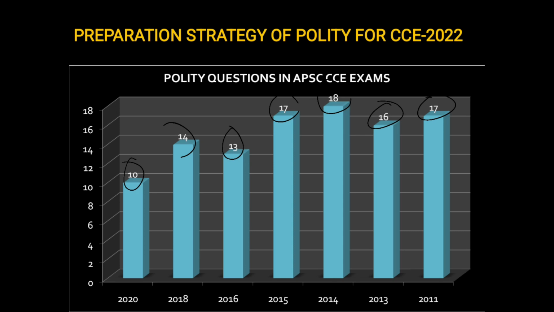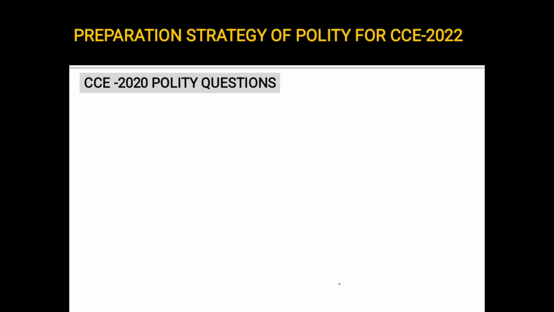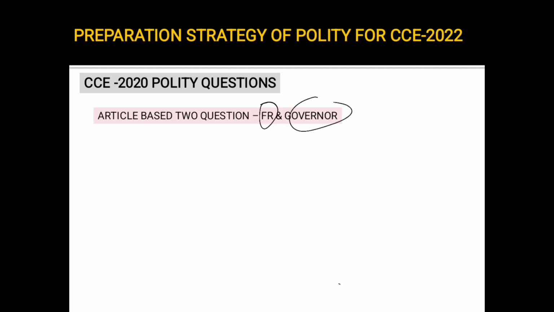Let us begin. First thing we are doing is trying to find out what topics were asked in last year's paper, that is 2020. There were 2 article based questions, one on fundamental rights and one on the governor. There was a schedule based question in which it was asked which schedule refers to the state list and union list.